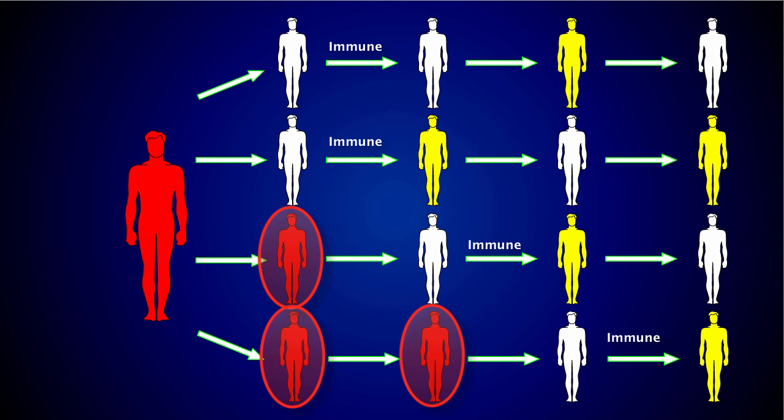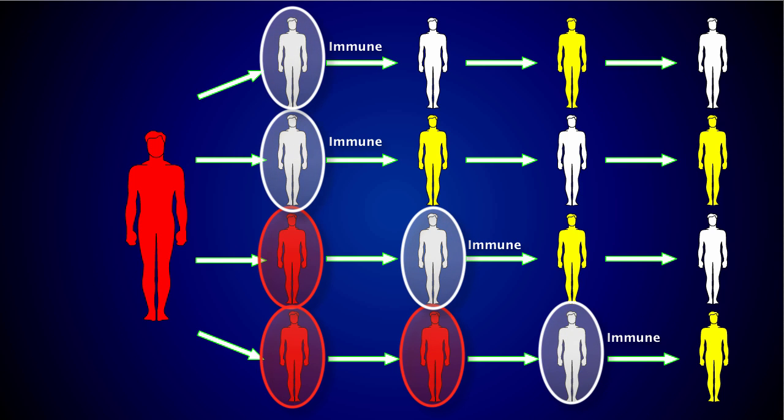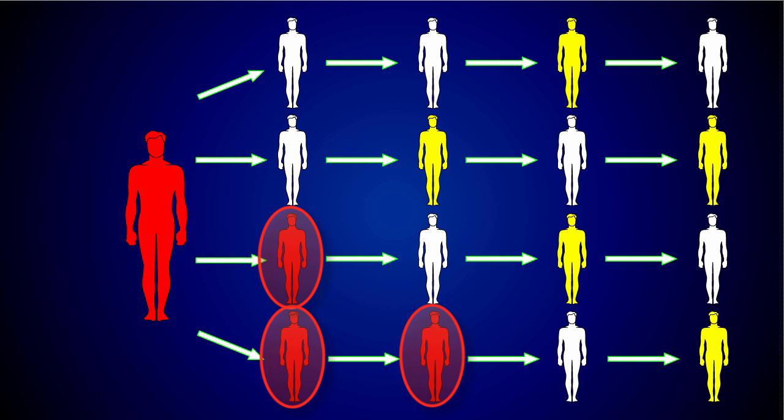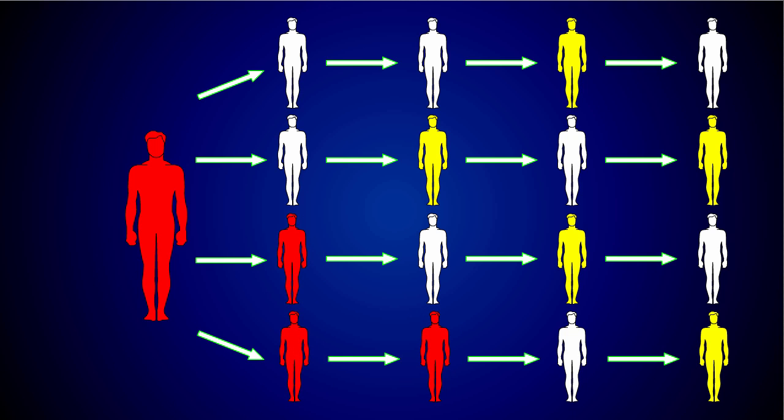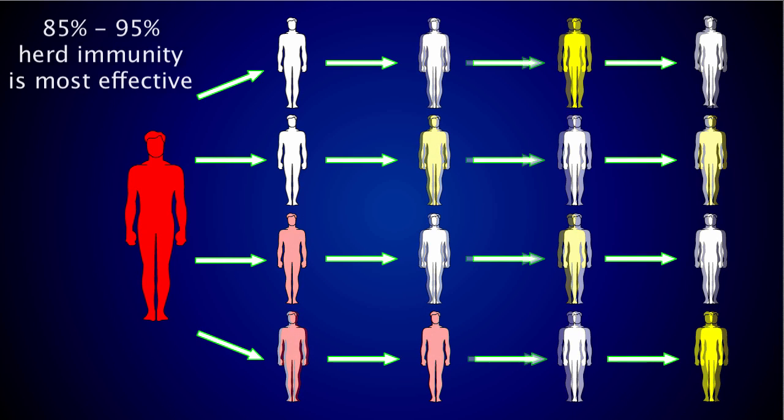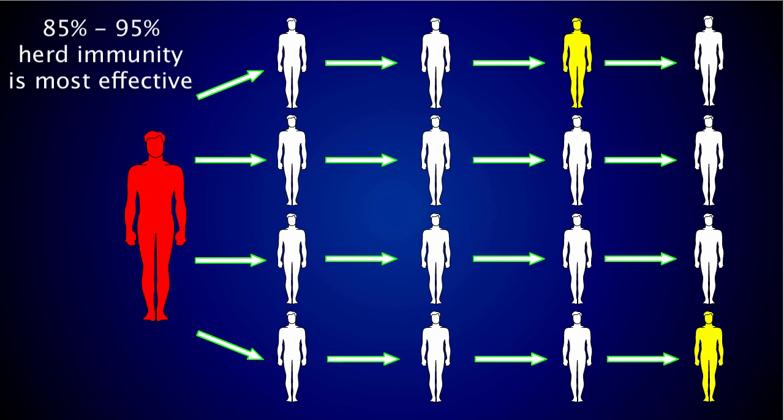There are many more individuals who are capable of becoming infected, but since they are surrounded by others who are immune, they never become exposed, thus they never become ill. Still, having about 20% of your population dying off would be considered unacceptable. Ideally, it's most effective to have herd immunity in the 85 to 95% range.